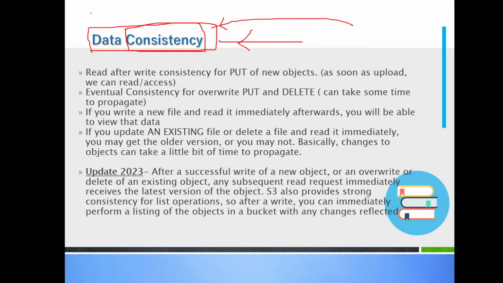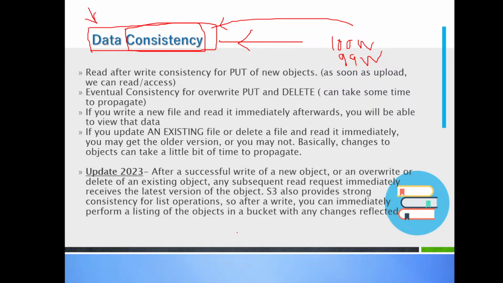Coming to data consistency, if I have uploaded data, I should be able to read the data. The quality of the data should not degrade. Let's say I have uploaded a file with 100 words. Now after some time, I'm only able to read 99 words.